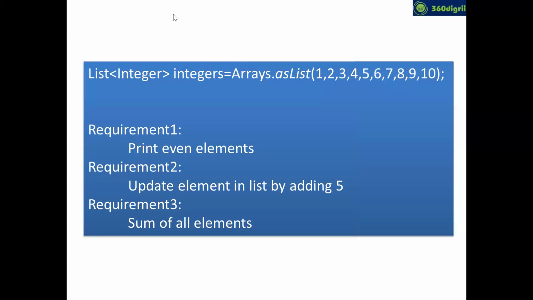Okay, so in this situation, guys, for requirement 1, you have to use filter. What filter will do is take each element and test each element by using a Predicate functional interface, and the filter will return the elements which pass the test. If an element fails the test, that element will not be returned. Now, can you see the second requirement? Update elements in the list by adding 5.